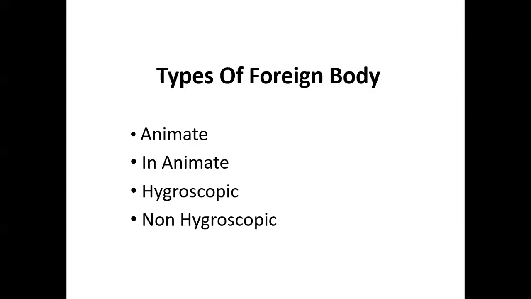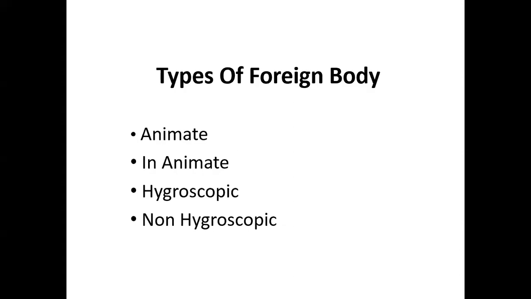And again, these inanimate foreign bodies are divided into two. One is the hygroscopic and the other is non-hygroscopic. तो हाइग्रोस्कोपिक फॉरेन बॉडीज वो फॉरेन बॉडीज हैं जो एब्जॉर्ब करती हैं वाटर को, जैसे सीड्स हैं. अगर कोई सीड कान में चला जाए तो it will absorb the secretions from the external auditory canal. These secretions are always watery, so they absorb it, they swell up, and when they swell up, they become impacted into the external auditory canal. So hygroscopic foreign bodies are those foreign bodies which are commonly impacted into the external auditory canal.